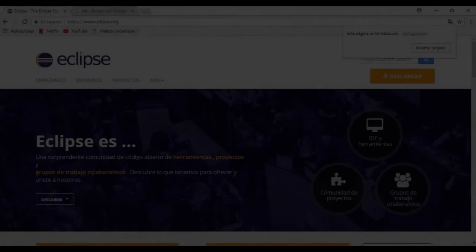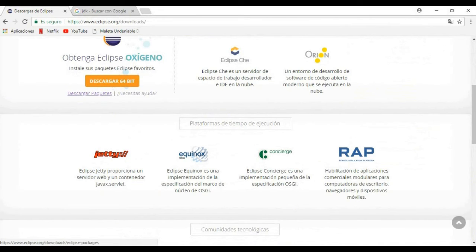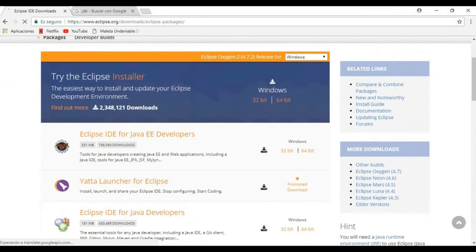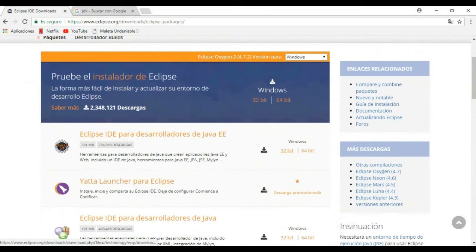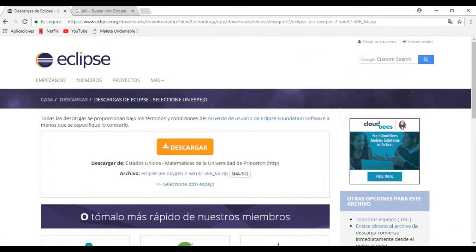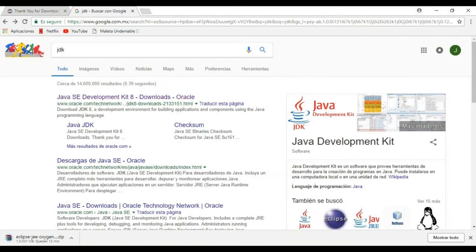As a first step, we will access the official Eclipse page where we find different sections. We click the download button. Once again, we click on the download button. We choose between 32 and 64 bits, depending on your PC.